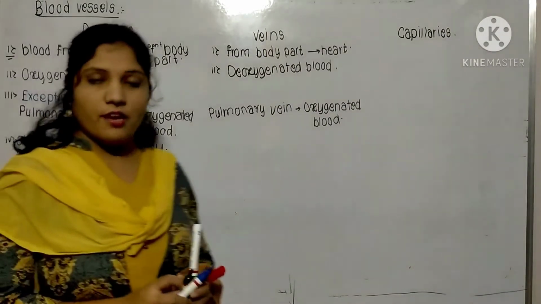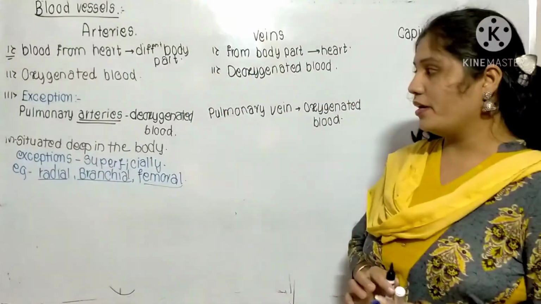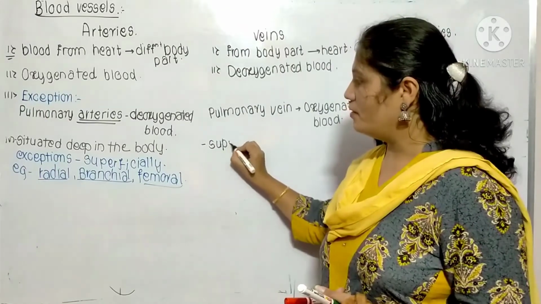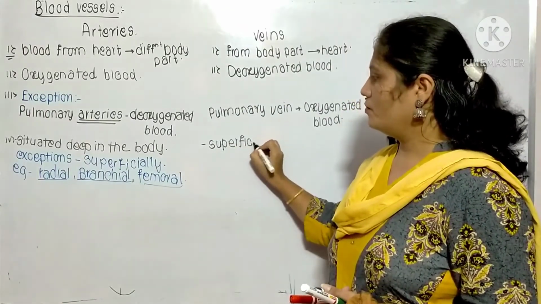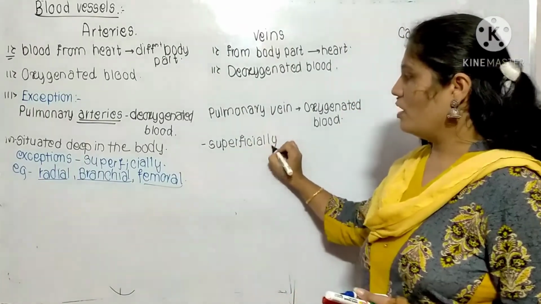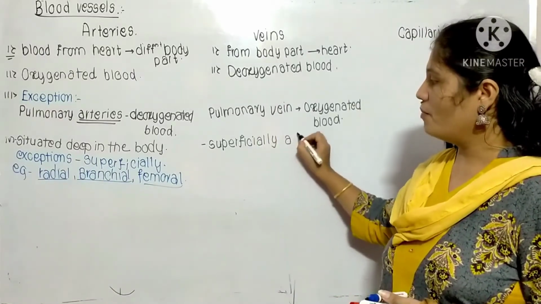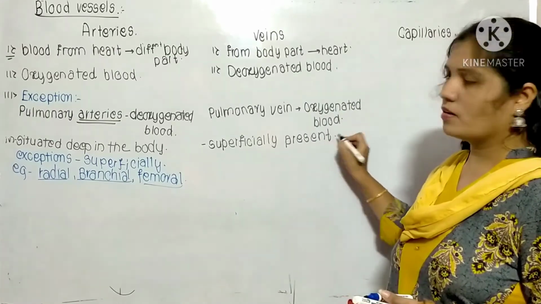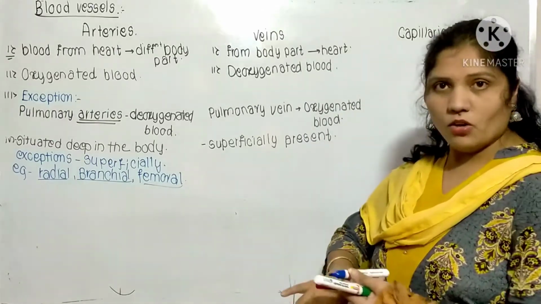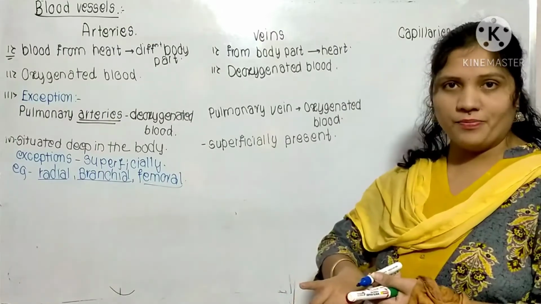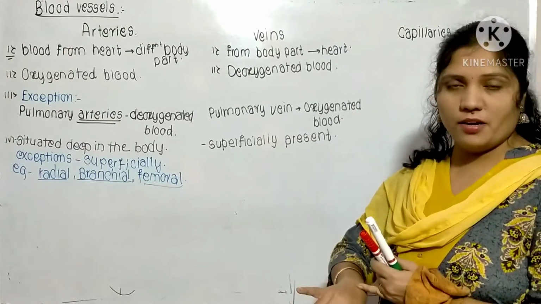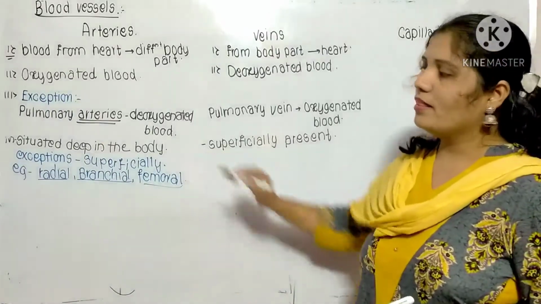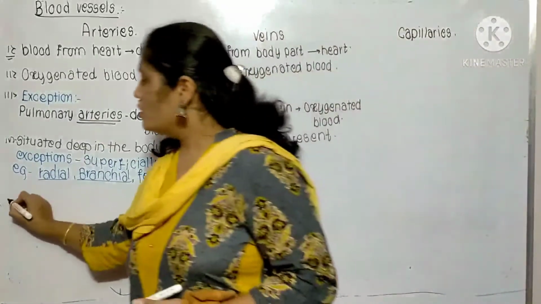Now veins are not situated deep in the body. They are superficially present, whatever you can see here on your body. These are the veins, and these veins carry deoxygenated blood. But deeply present inside the body, they are arteries.